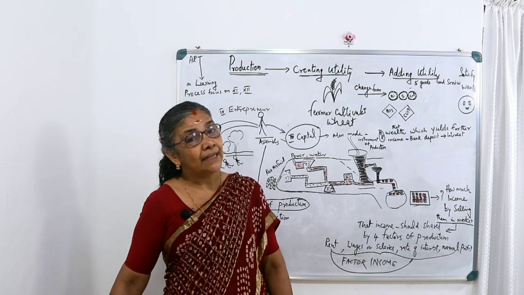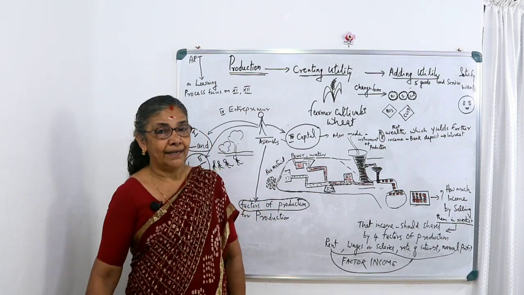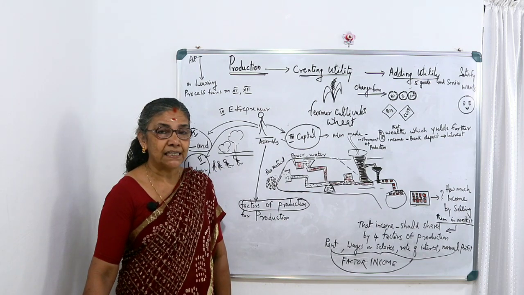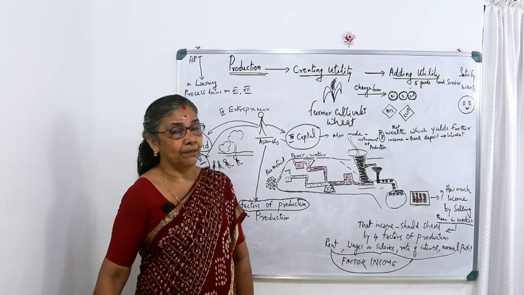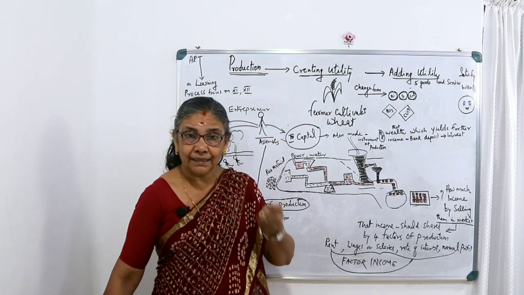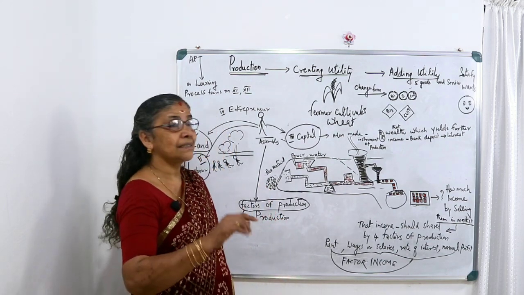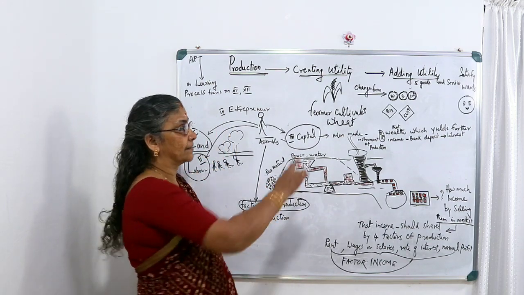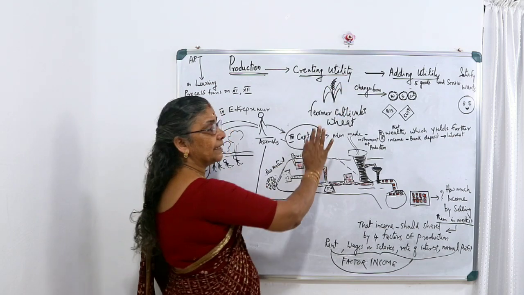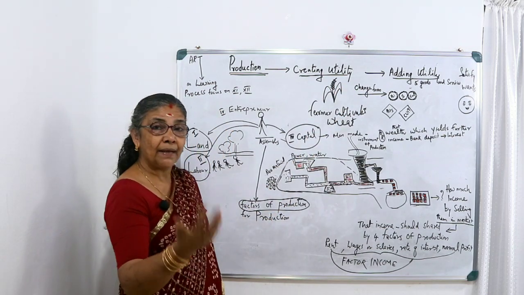And what is the definition of production? Production means creation of utility or addition of utility to the goods and services which are capable of satisfying human wants. So creating utility means a farmer is cultivating wheat or a farmer is cultivating rice. That means elementary utility is created. Yes, the farmer has created wheat, so the elementary utility has been created.